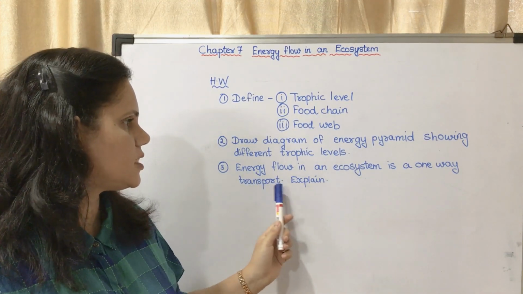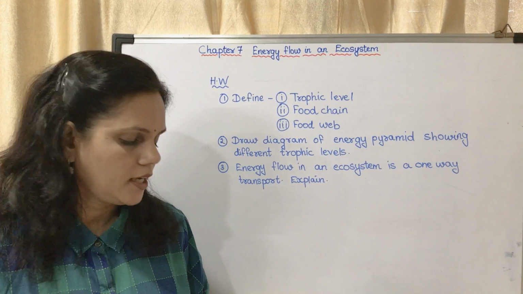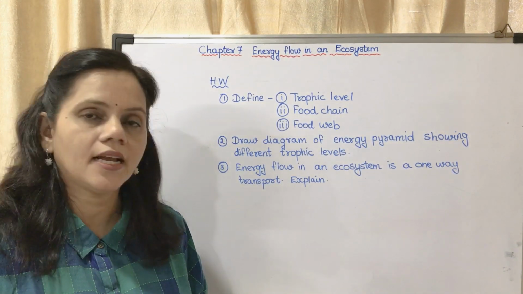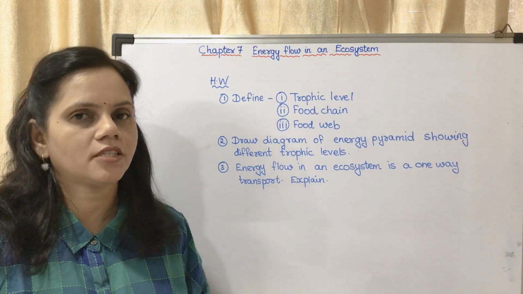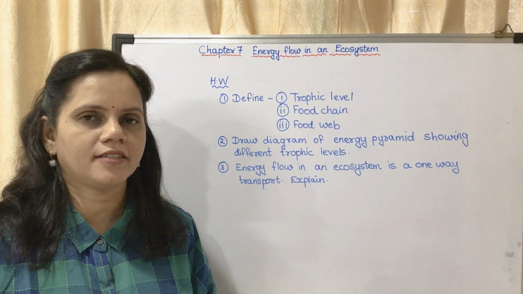Energy flow in an ecosystem is a one-way transport. It is on page number 83, last paragraph. I had told you to mark. So you may learn this today itself. It is an easier part. Thank you.